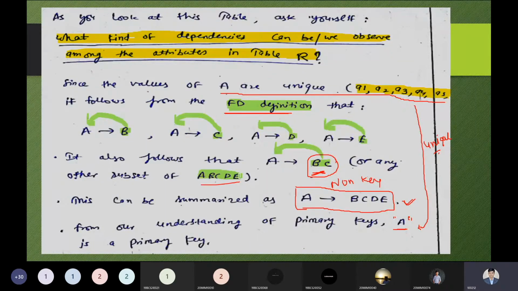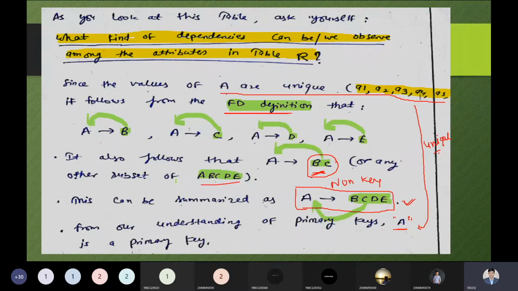That was the question: what kind of dependency can we observe? Okay, so that is the point. Please listen carefully. We can say all the attributes that belong to A, B, C, D. A can't be considered because it is held by the primary key. So the rest of the attributes, those recognized as B, C, D, can depend on A. So B, C, D are the other non-key attributes that can also depend on the key attribute, that is the primary key.